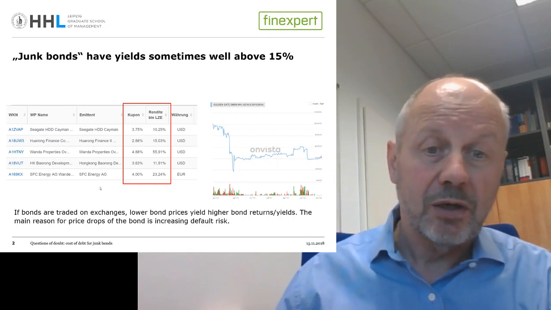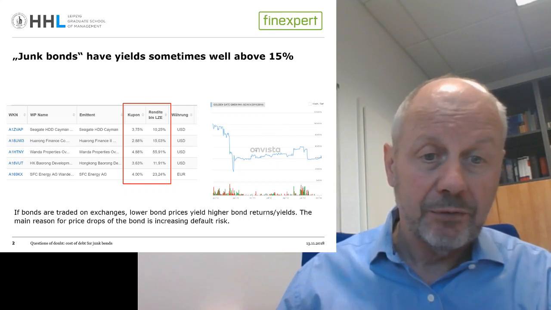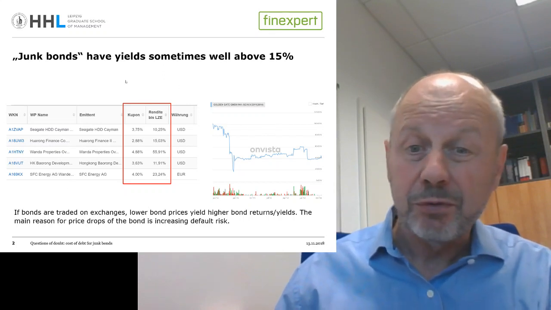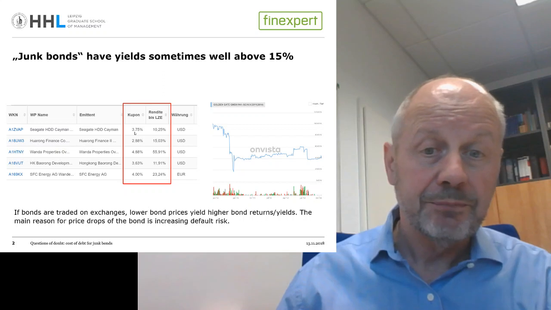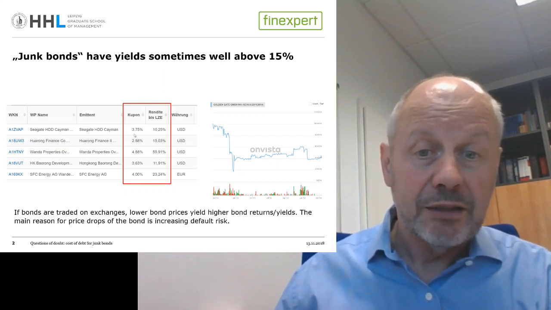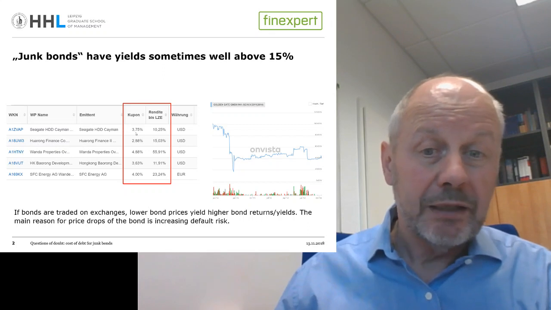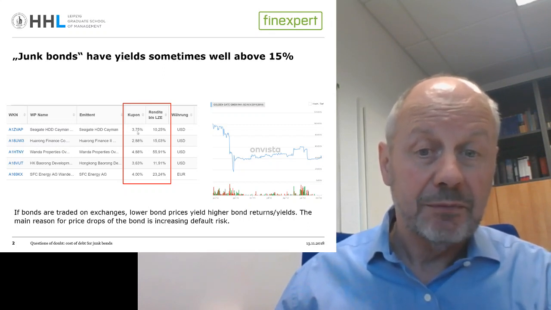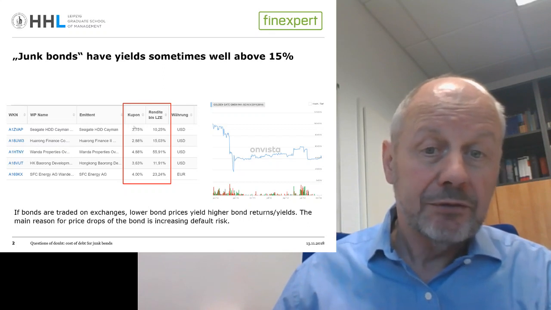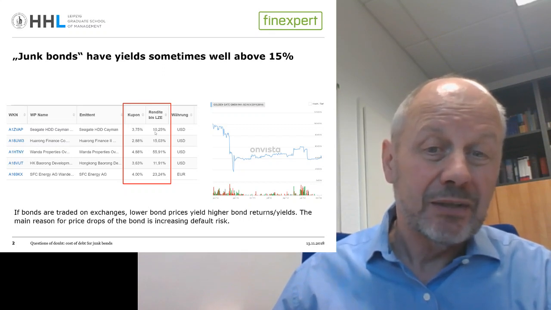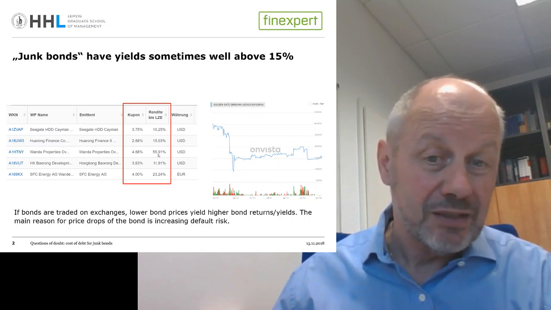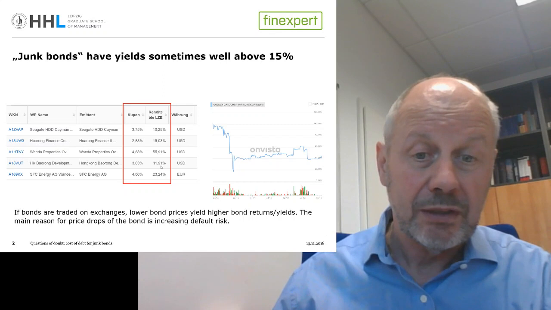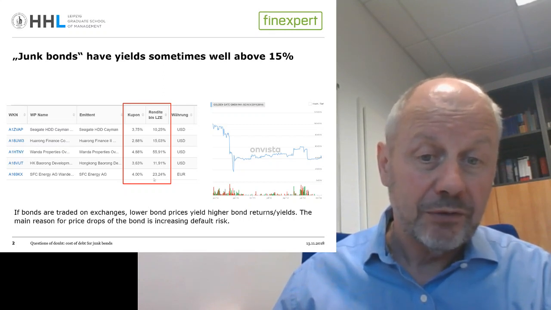Here you see a copy and a graph of the bond price of defaultable and risky bonds. For instance, this bond has a coupon rate of 3.75, and that means that, related to its nominal and face value, it will pay an interest of 3.75% every year. And due to its high risk of default, the bond price has dropped, and thus the yield of the bond has increased to 10.25.